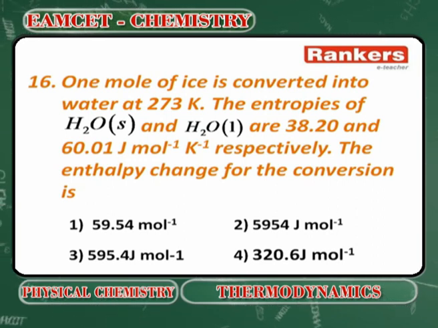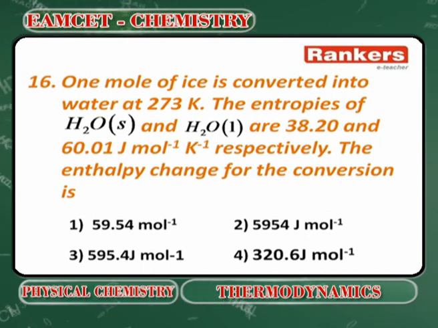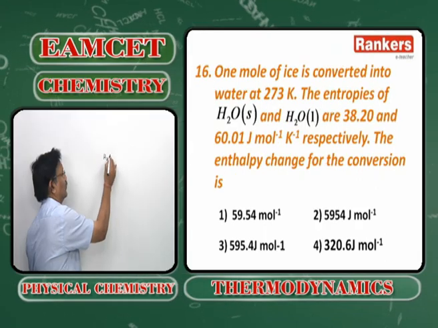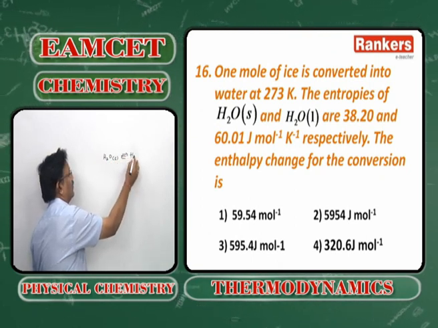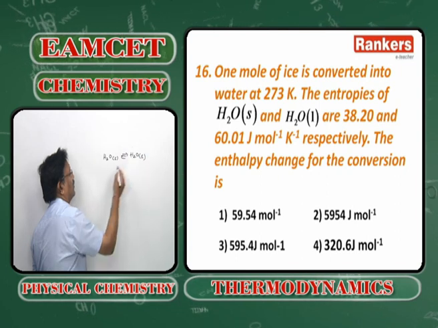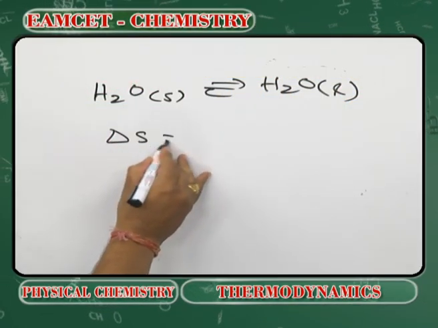So, what is the question given here? 1 mole of ice is converted into water at 273 Kelvin. Entropies of H2O solid and H2O liquid are given. What will be the delta S here?